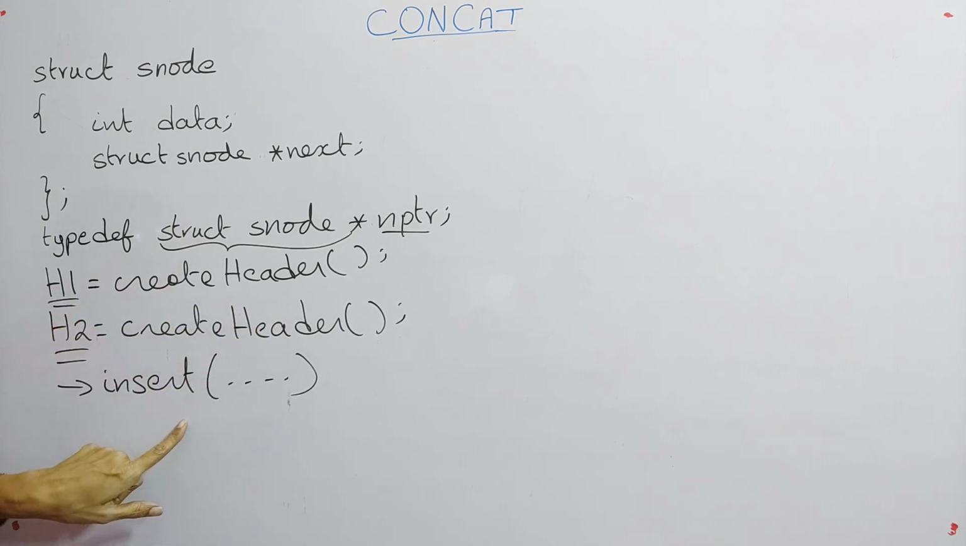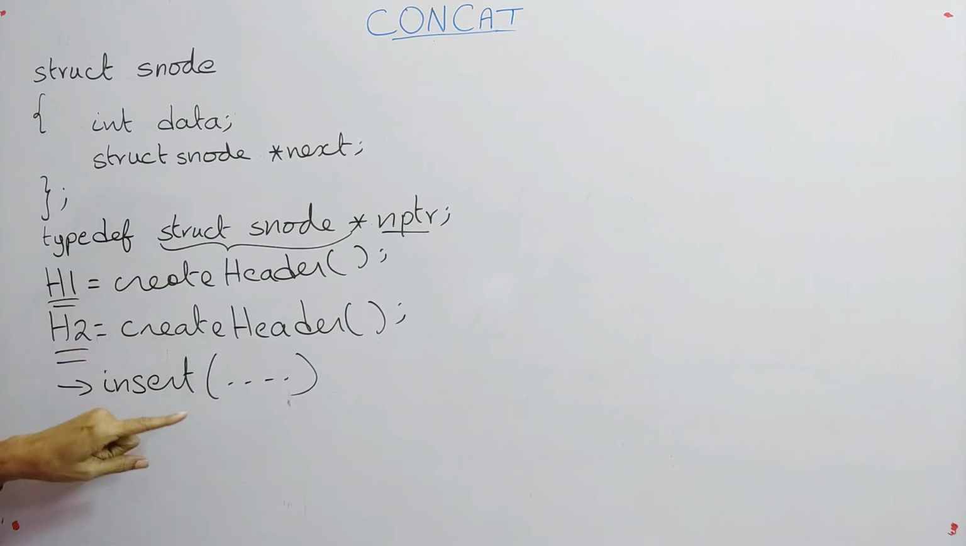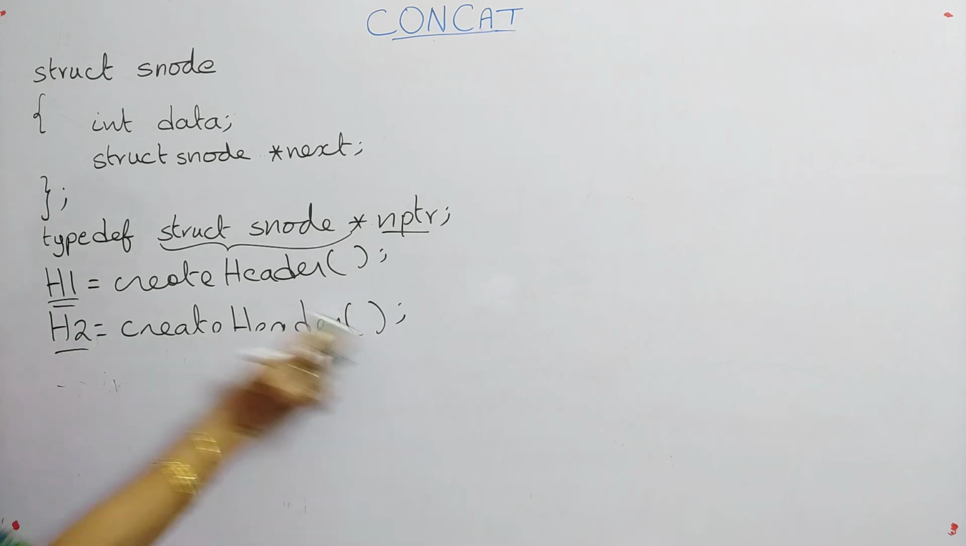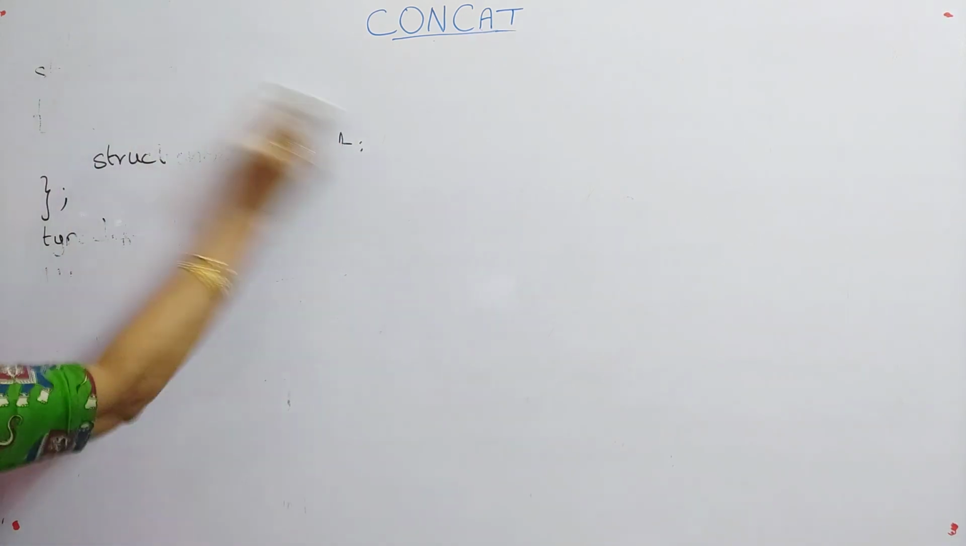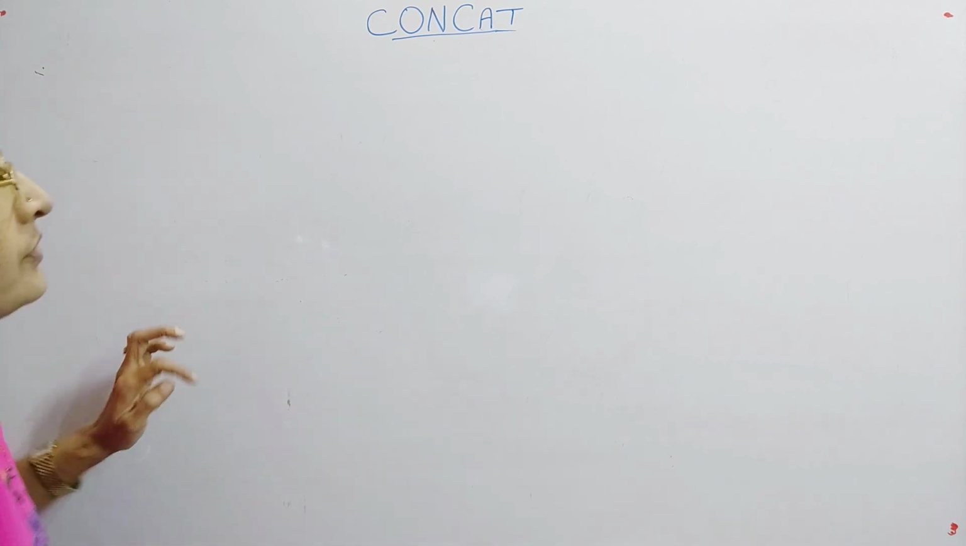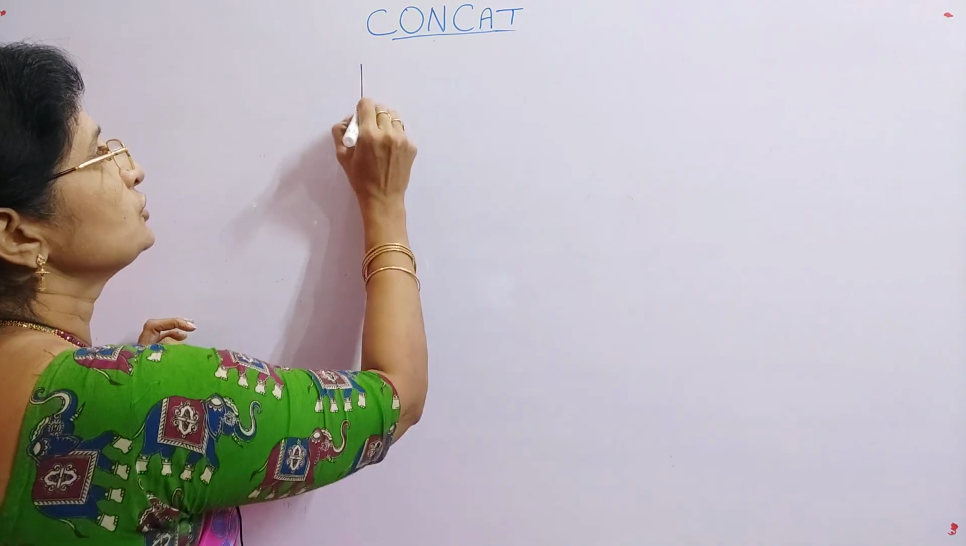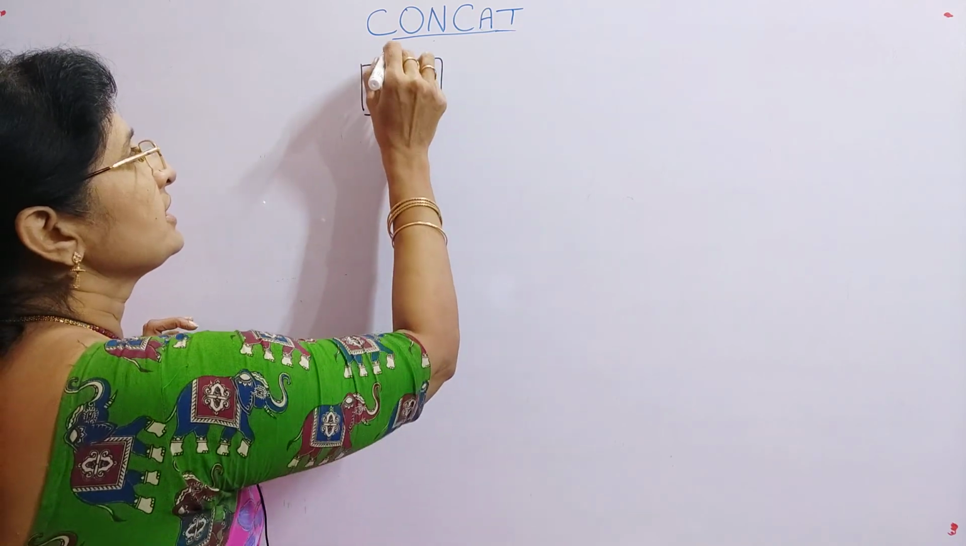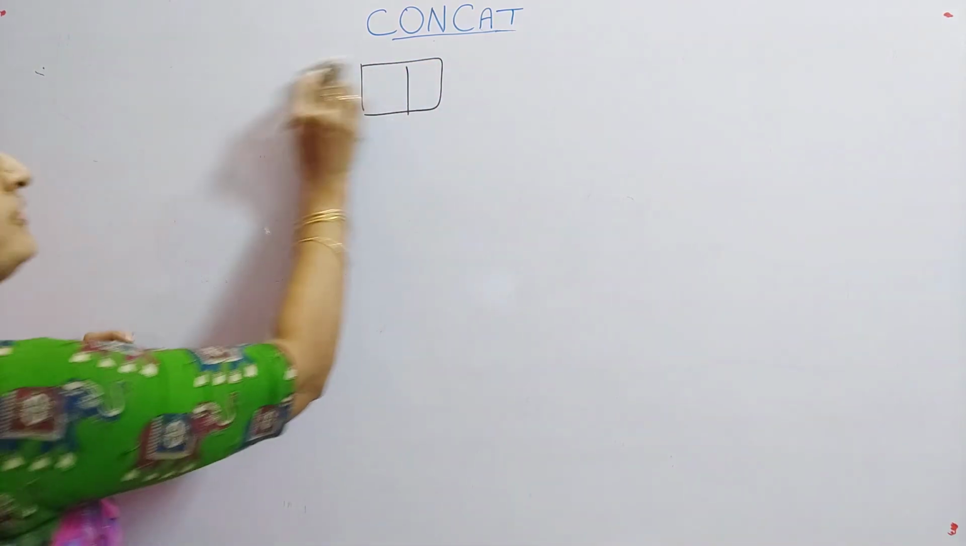These functions have been explained in the previous lectures. If you want, you can go through those two lectures. Now we will continue with concatenation. We assume that both the lists have been created for us. Now see, for example, here we have two lists. Assume that both the lists have been created. So here I am giving two lists.